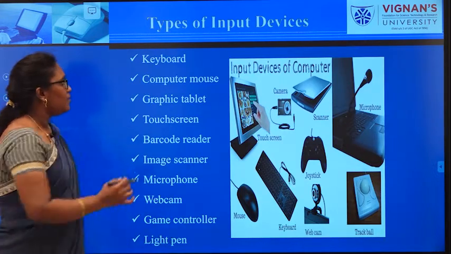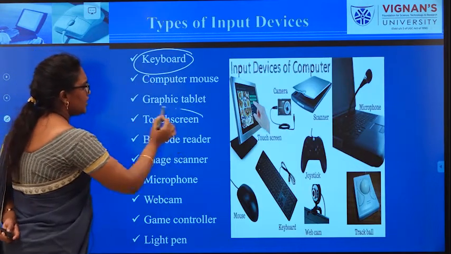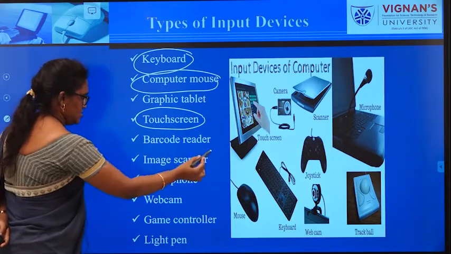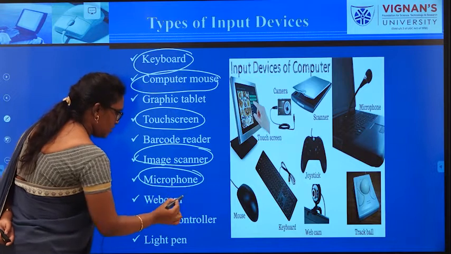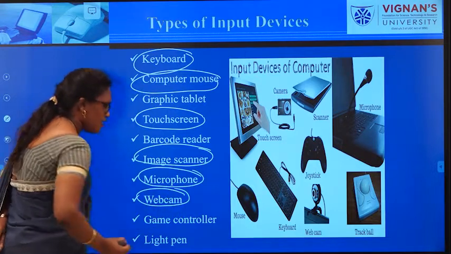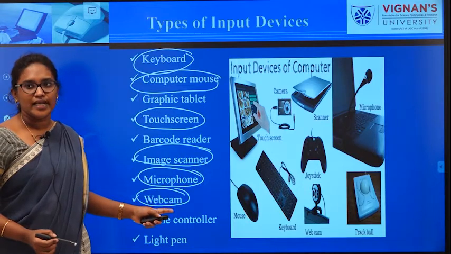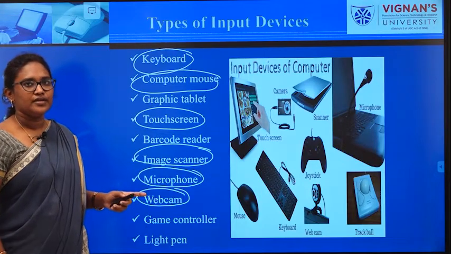I think so. Maybe keyboard, touch screen, mouse, image scanner, microphone and webcam. Almost everyone uses these in their day-to-day life when compared to the rest of the input devices.